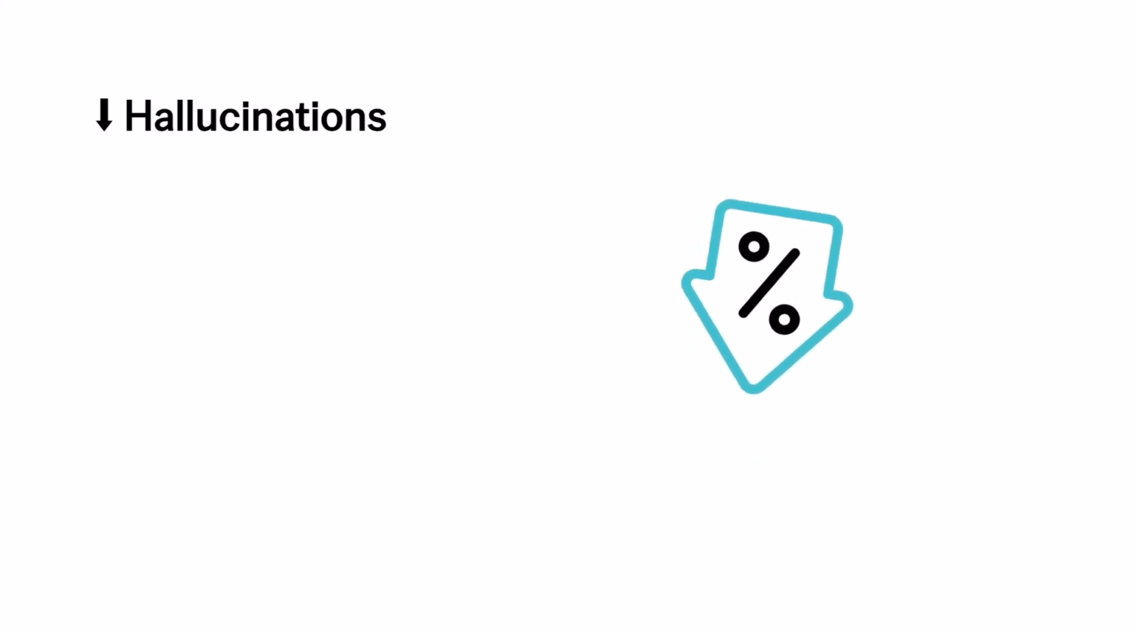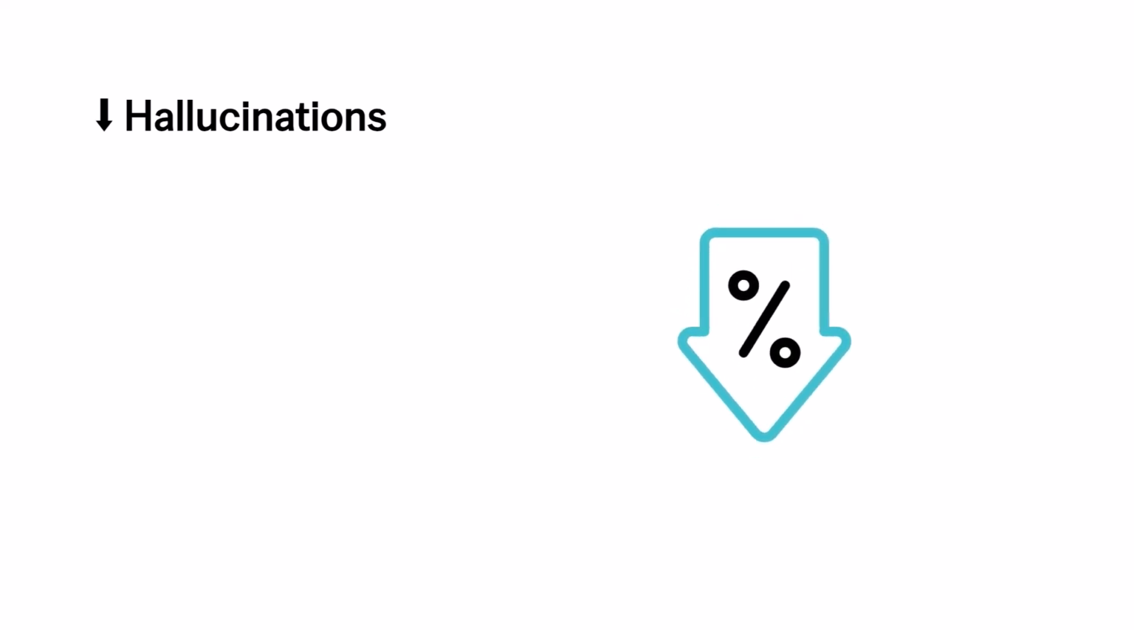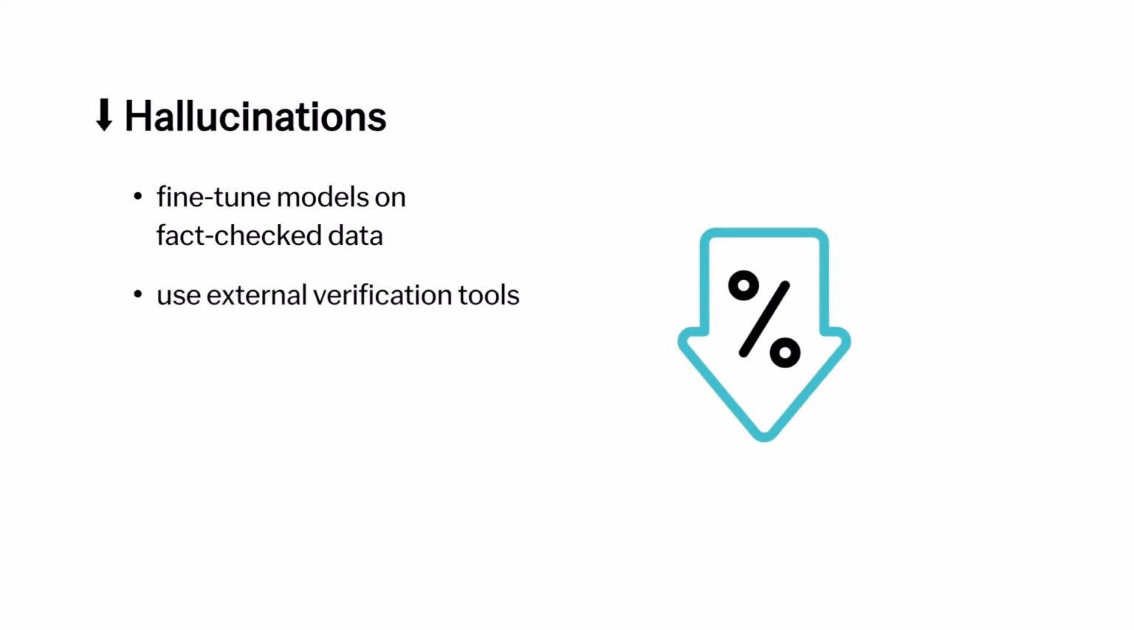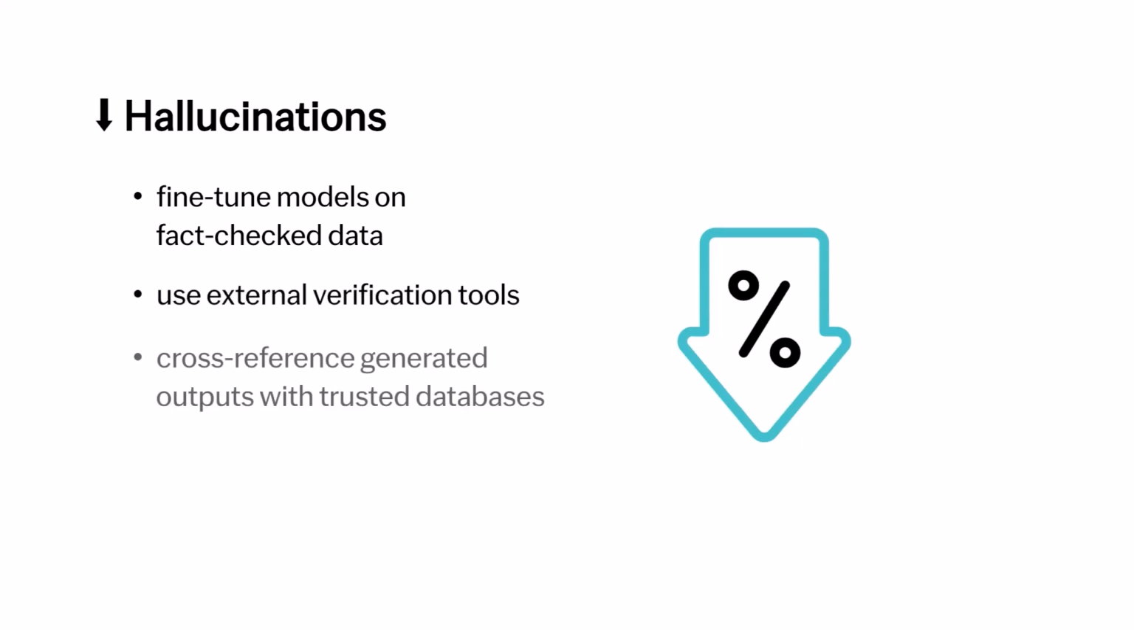Developers are working on ways to minimize hallucinations in Gen AI, such as by fine-tuning models on fact-check data, using external verification tools, or implementing algorithms that cross-reference generated outputs with trusted databases. However, completely eliminating hallucinations remains challenging due to the inherent limitations in the current architecture of these models.